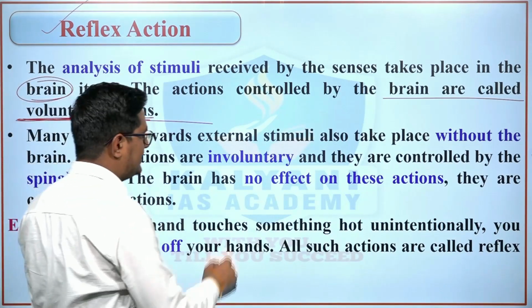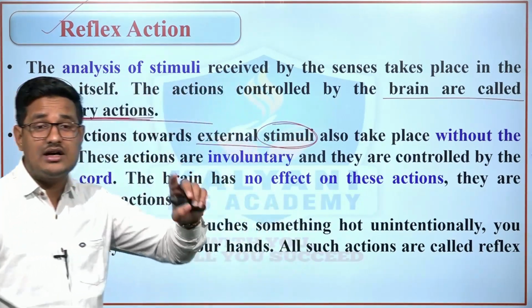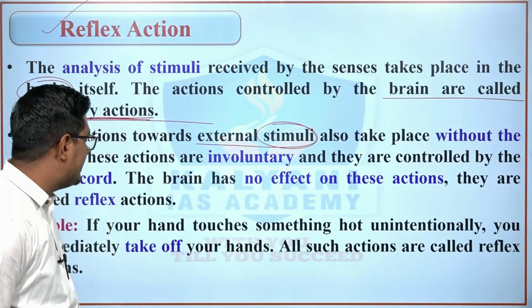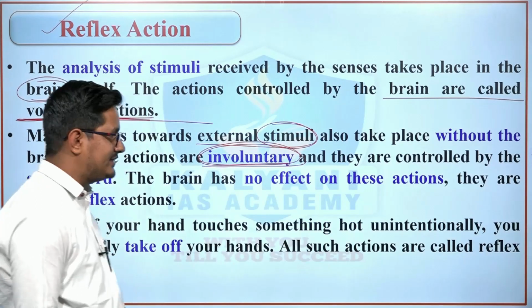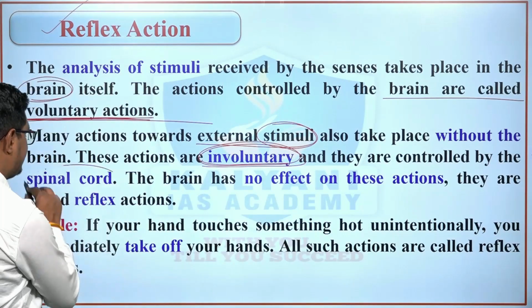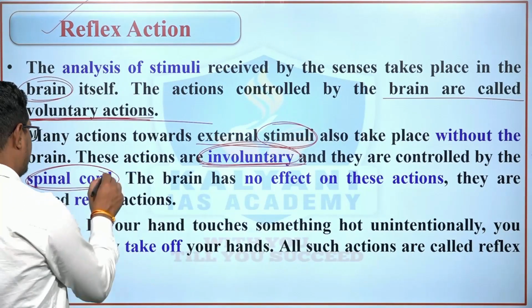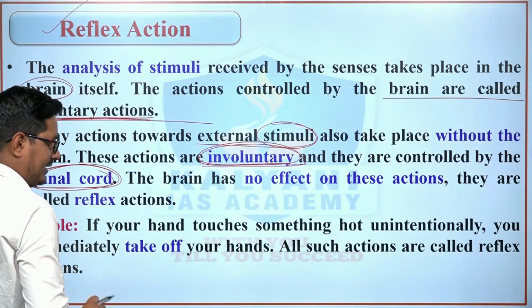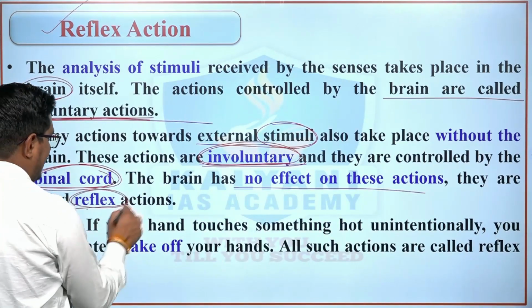Many actions toward external stimuli also take place without the control of the human brain. These actions are known as involuntary actions and they are controlled by the spinal cord. The brain has no effect on these actions. They are known as reflexive actions.